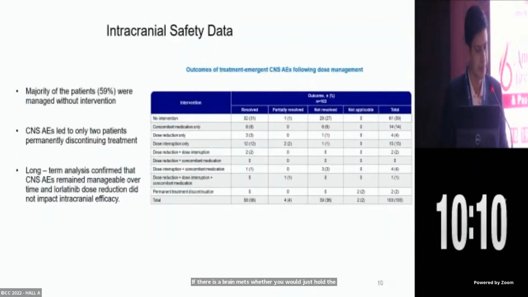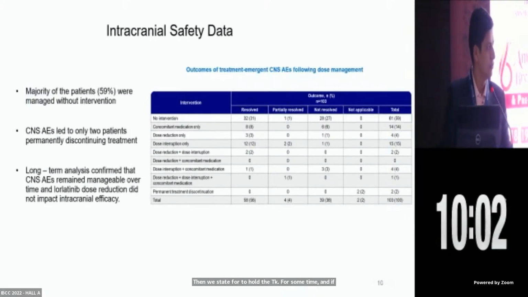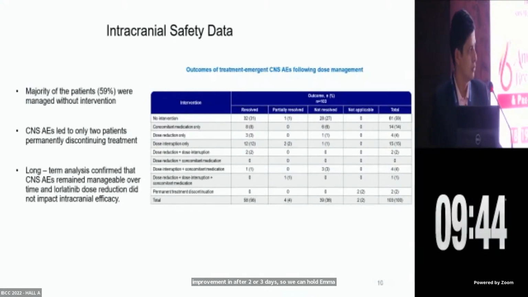If the patient has this type of symptom, then we straightforwardly hold the TKI for some time. Whether we do MRI or not depends on the patient's condition. If the patient has good performance status and only some forgetfulness or difficulty in articulation without any other focal symptoms, we can wait for some time. If we hold the drug, there is improvement after 2 or 3 days. So we can hold the MRI for 2 or 3 days. If there is still deterioration, then we can go for MRI.